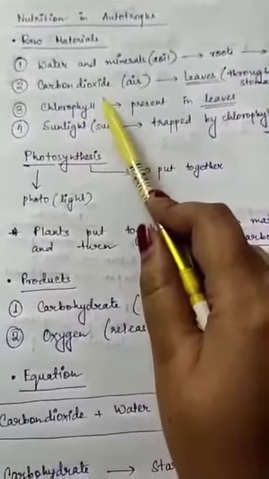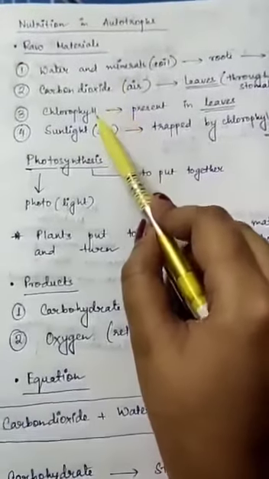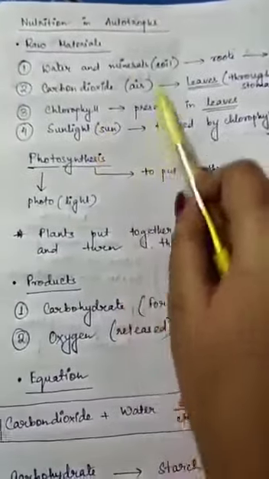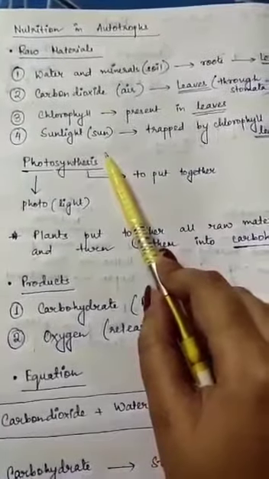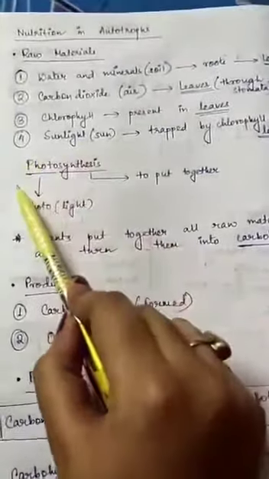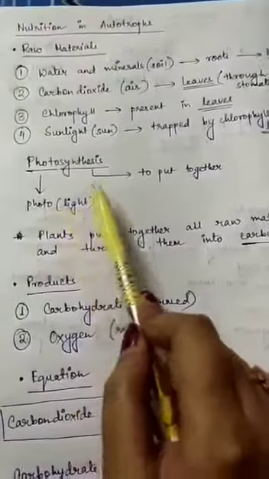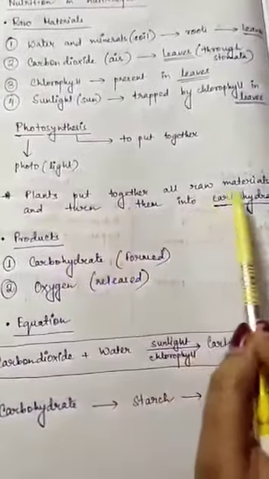So what are the raw materials? Firstly, water and minerals. Secondly, carbon dioxide. Thirdly, chlorophyll. And fourth is sunlight. Whenever these raw materials are present, plants are able to make their own food, and the process is referred to as photosynthesis. Now what does the word photosynthesis mean? Photo means light and synthesis means to put together. So we can say that the plants put together all the raw materials and turn them into carbohydrate.